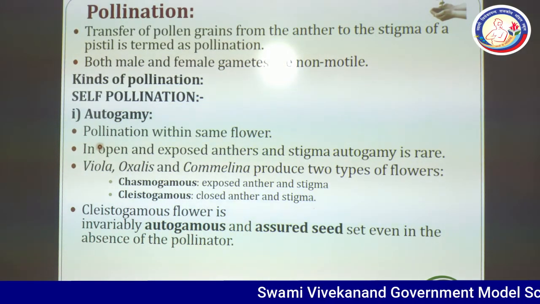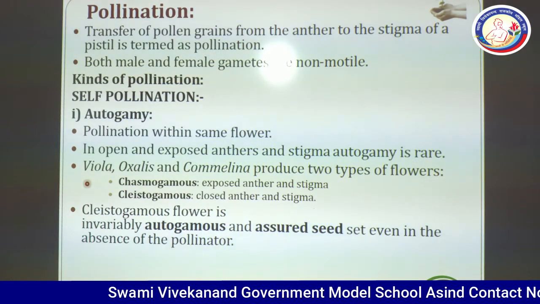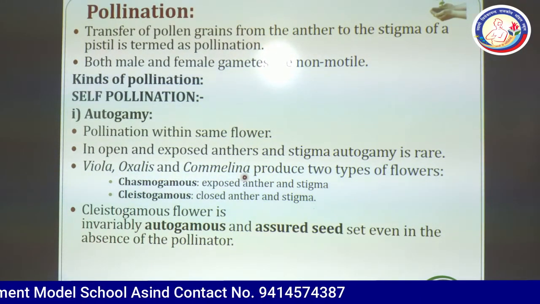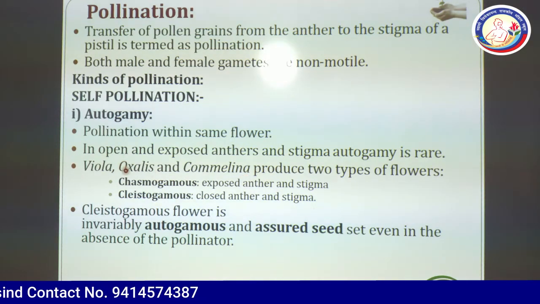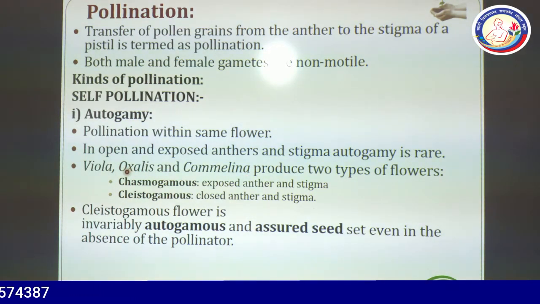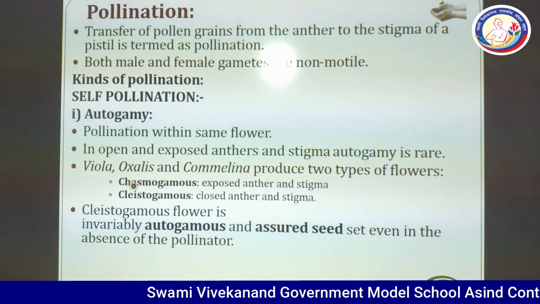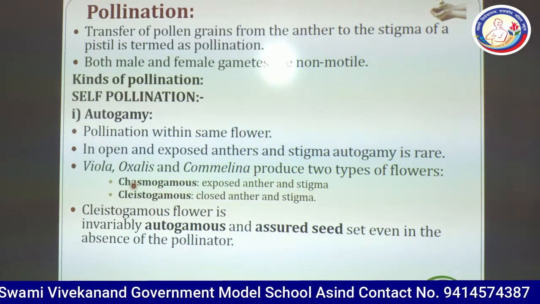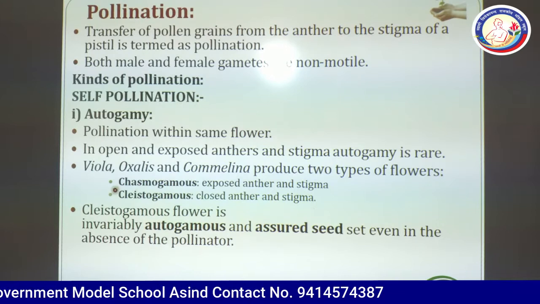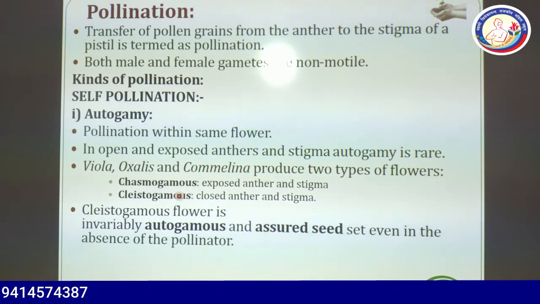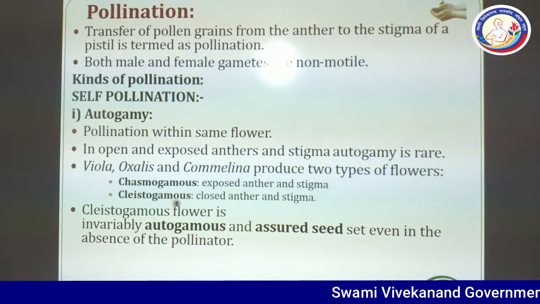There are some special plants that have two types of flowers: viola, oxalis and commelina. Oxalis is also known as khatti booty. In the commelina plant, the flowers found in the aerial part are known as chasmogamous flowers, while some flowers are found underground. These are known as cleistogamous flowers.